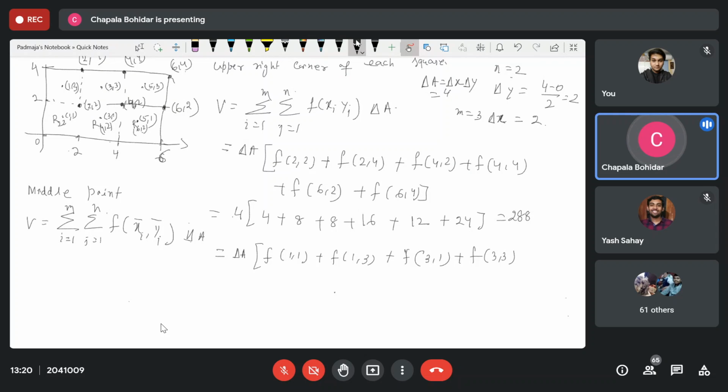It is an easy question. Plus function of (5, 1) plus function of (5, 3). So what is the result you get? 144. 144. So we get here it is 144.